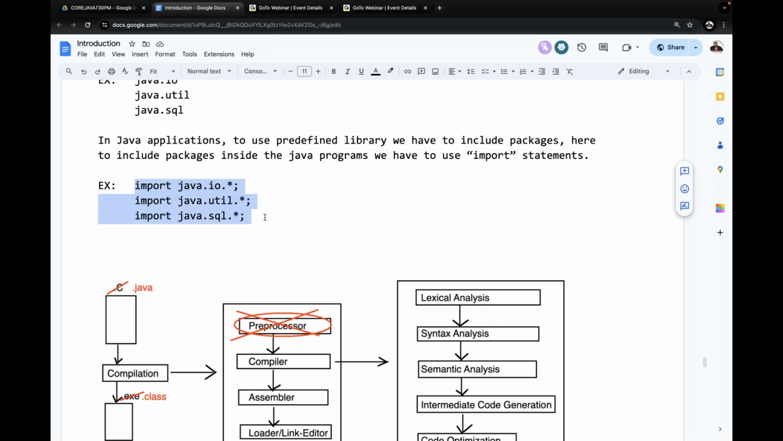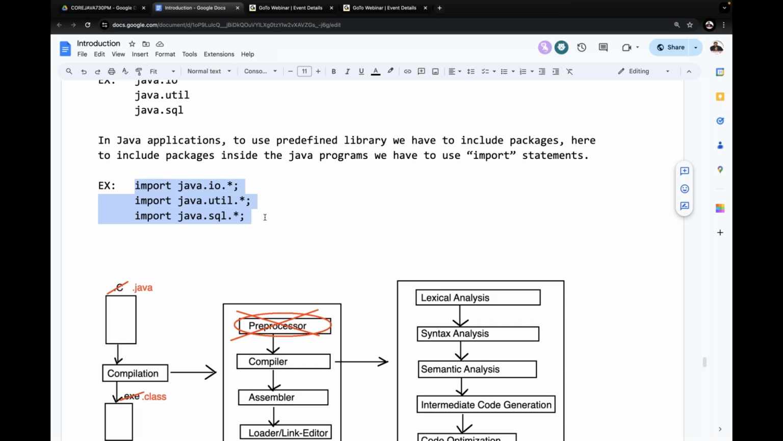Because of this total view, Java doesn't require a preprocessor. Why? Because recognizing the predefined library and loading that predefined library to the memory are both done, by the compiler and as well as the JVM. Both are performing that activity. Then what is the need of a preprocessor inside Java? Because of that reason, Java doesn't allow a preprocessor component inside the Java programming language.